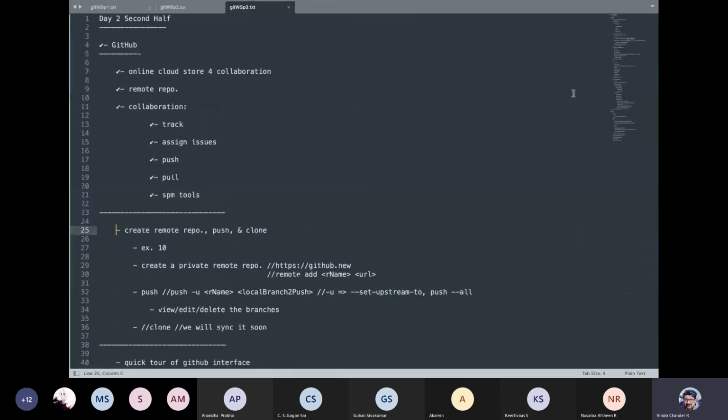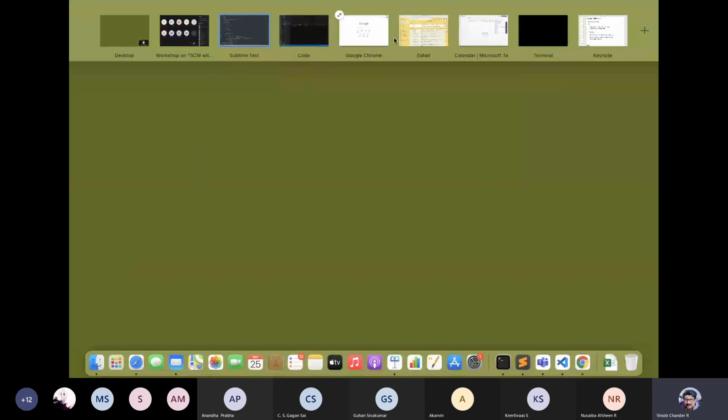That is the idea of putting clone over here. So our exercise is to create a remote repository, but before that you need to have a GitHub account. Okay, so head over to your browser and open github.com.